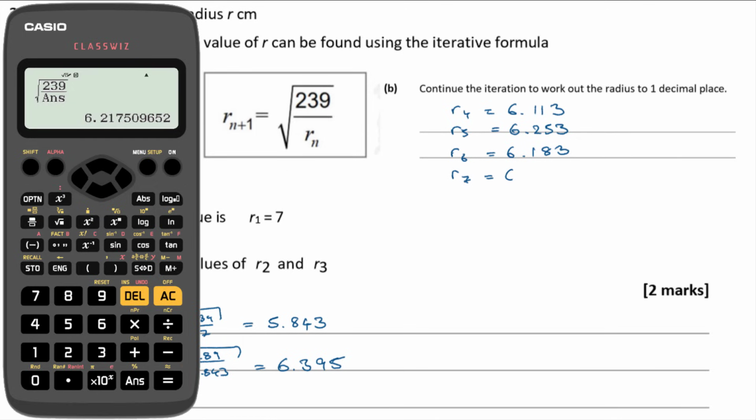R7 equals 6.218. Still bibbling between 1 and 2. Next one, R8 equals 6.200. R9 equals 6.209.